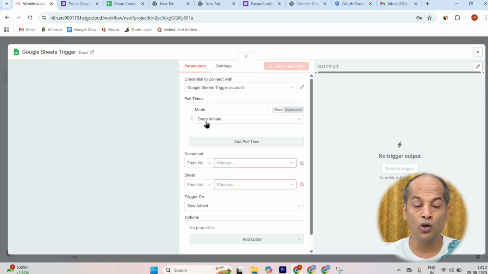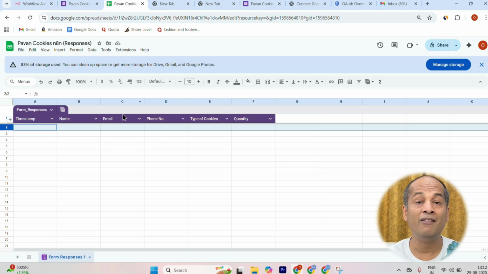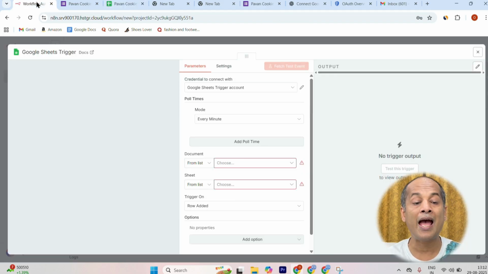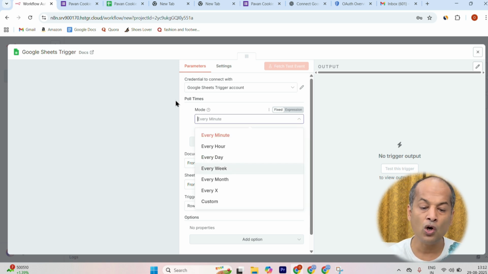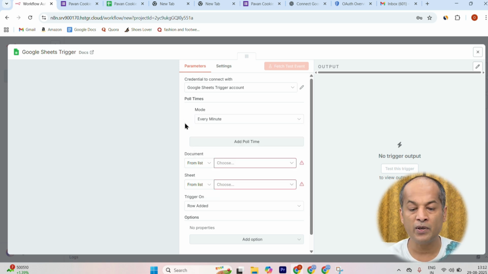What is this mode? Poll time. What will be the schedule of your AI automation? I am setting it as every minute, so it will go every minute and check this Google Sheet if there is a new entry and then act on whatever I want to do. There are many other options. You can select it as per your requirement.